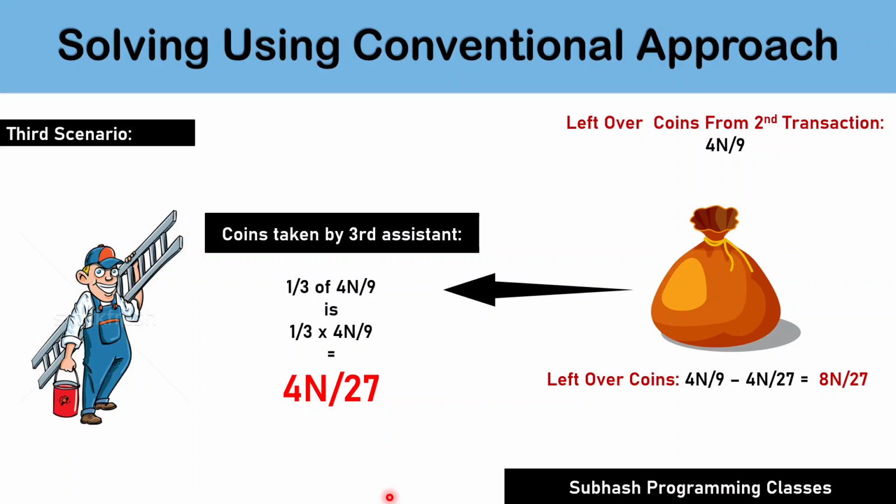Again, it is easily understood that the third assistant gets less number of coins than what he had to actually receive compared to the first assistant and the second assistant. To calculate the remaining coins after this transaction, subtract the number of coins taken by the third assistant from the leftover coins after the second assistant's transaction. That is, the number of coins left out after the third assistant's transaction is 4n by 9 minus 4n by 27, which is equal to 8n by 27.